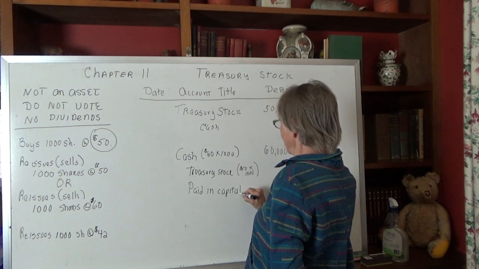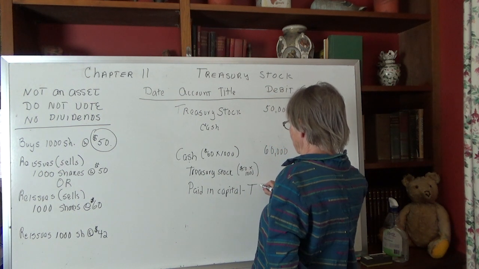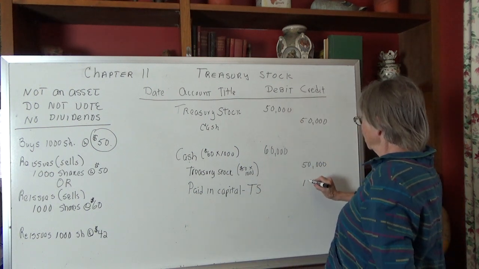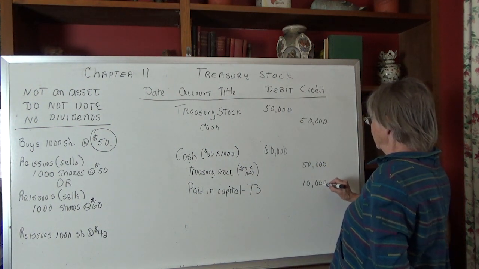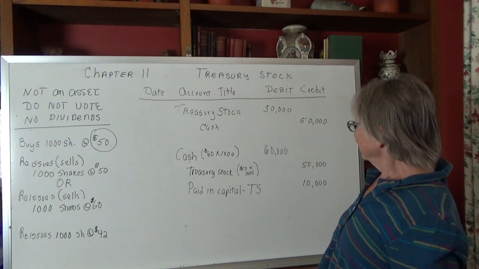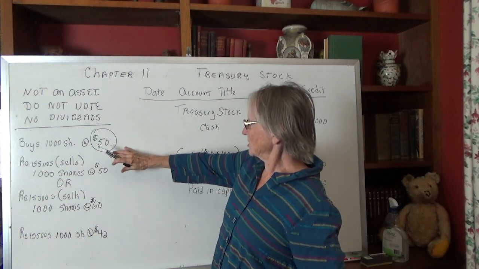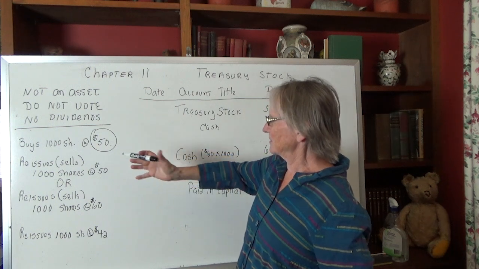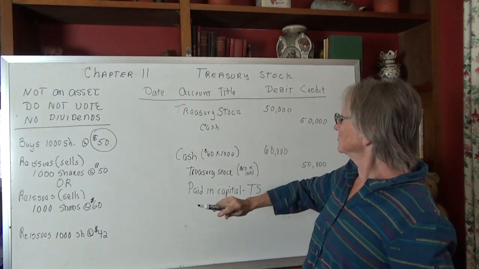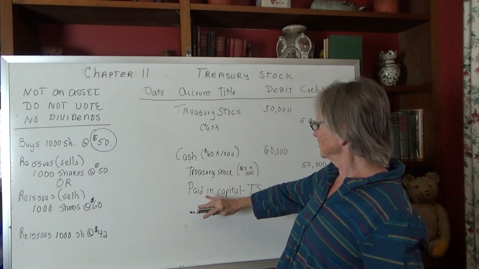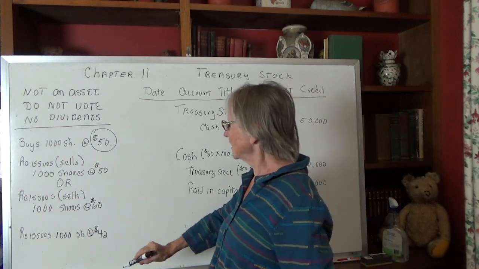And in that case, it would end up with a balance of $10,000. Okay, so we can buy the company's own stock off the market. We can reissue it at the same price, or here's what happens when we issue it at a higher price.